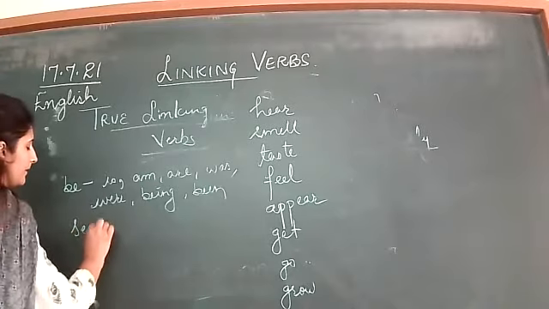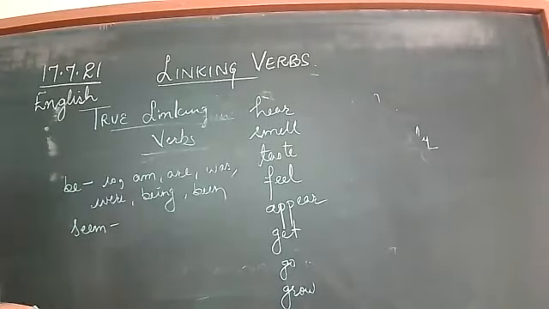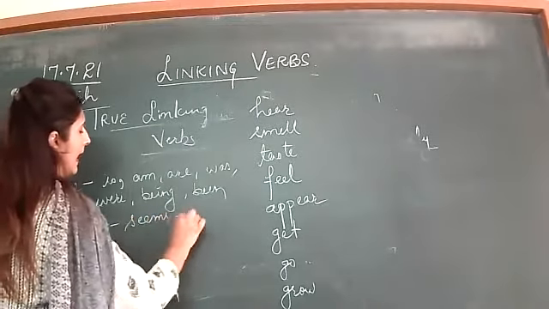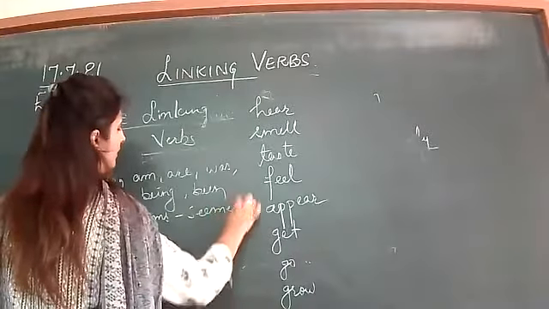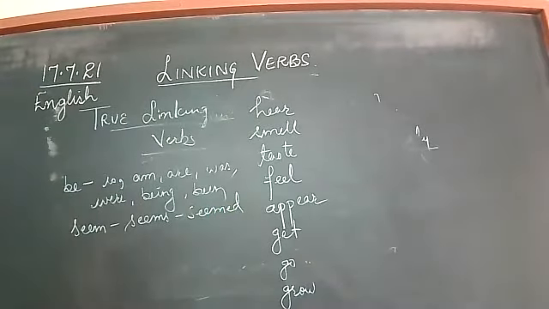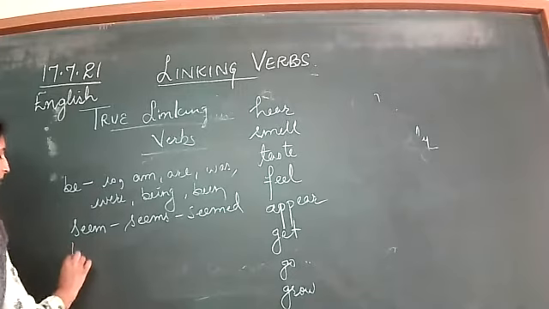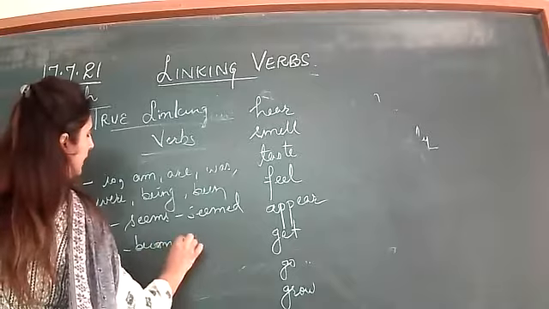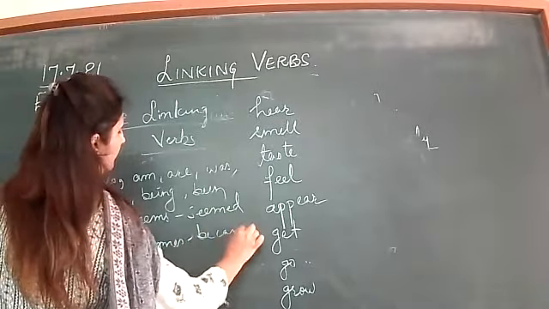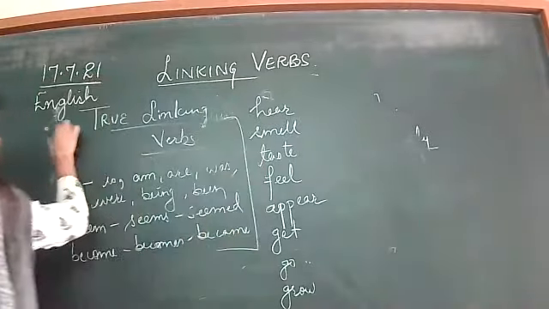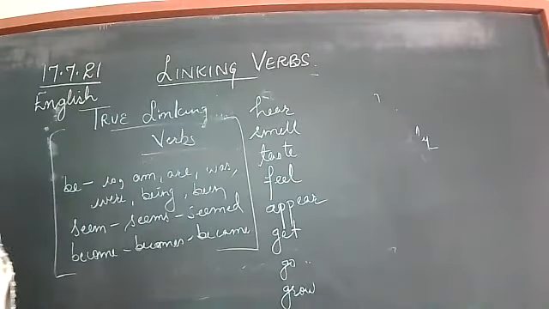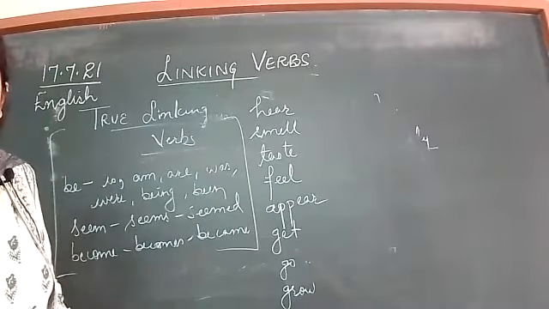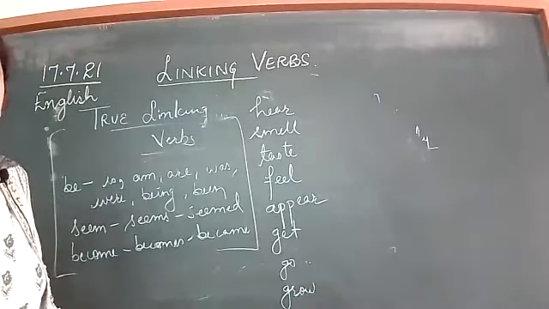Next is seem. For example, it turns out to be: seems and seemed. Next, afterwards, we have become, becomes, and became. These are true linking verbs.